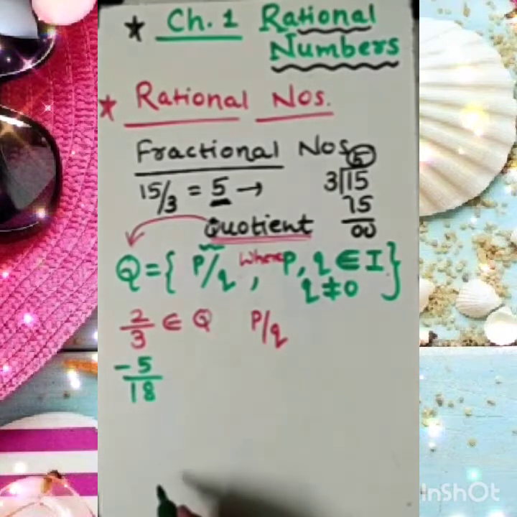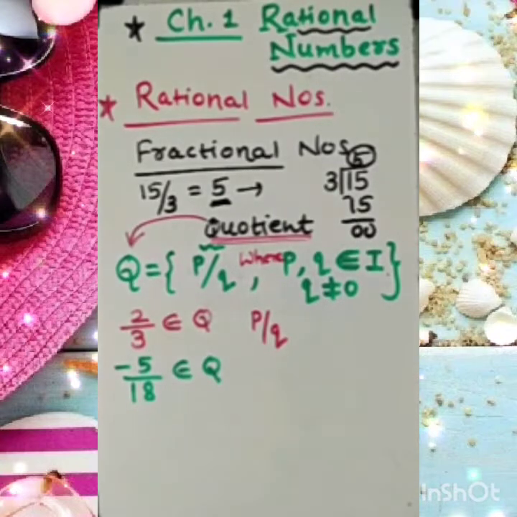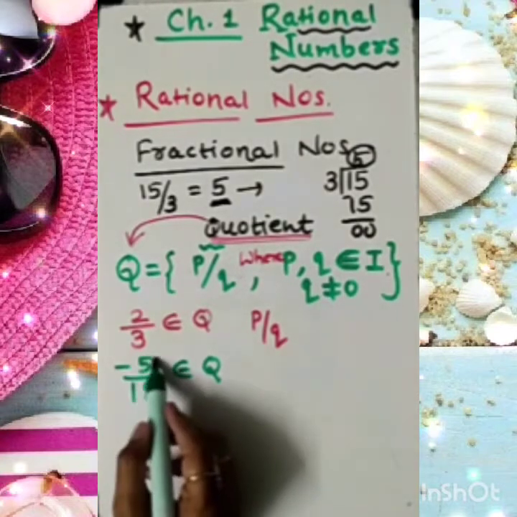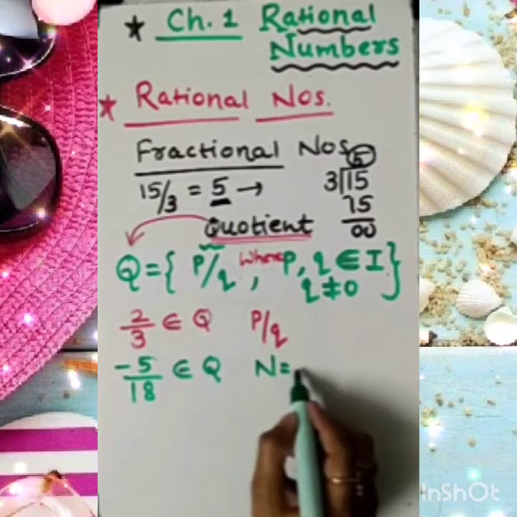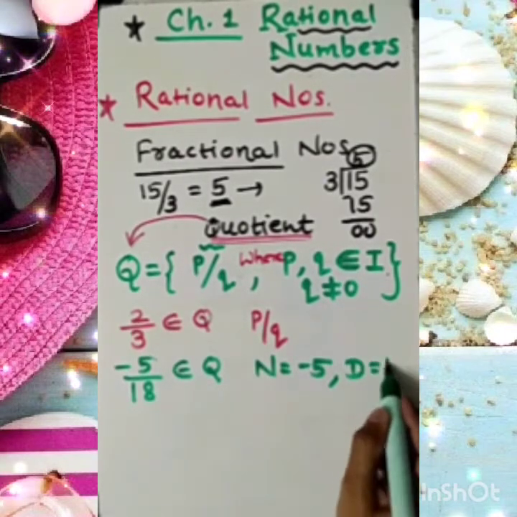One more example I am choosing: −5/18. Suppose. You can see that it is also a member of the set of rational numbers. What is the reason? Because the numerator is −5 and the denominator is 18.